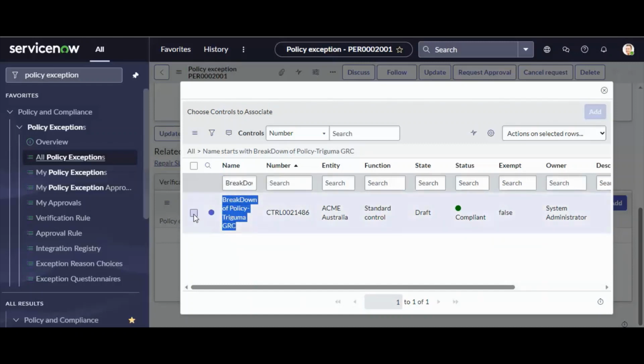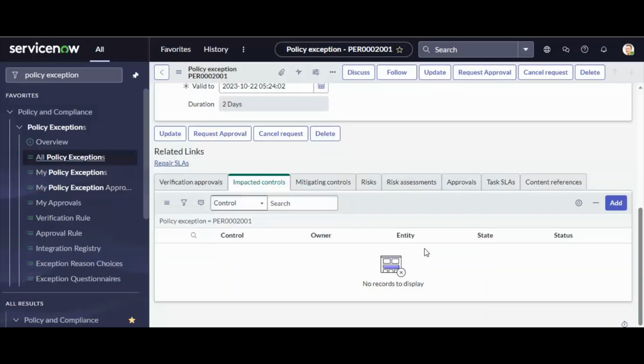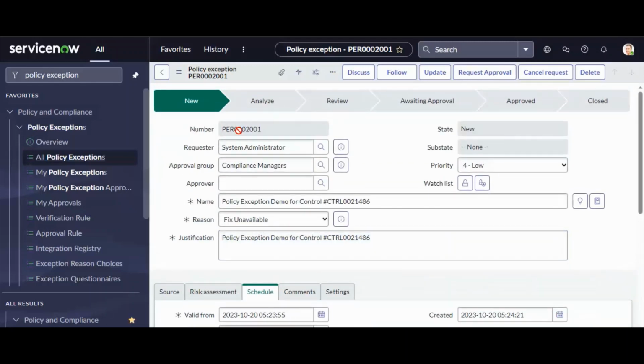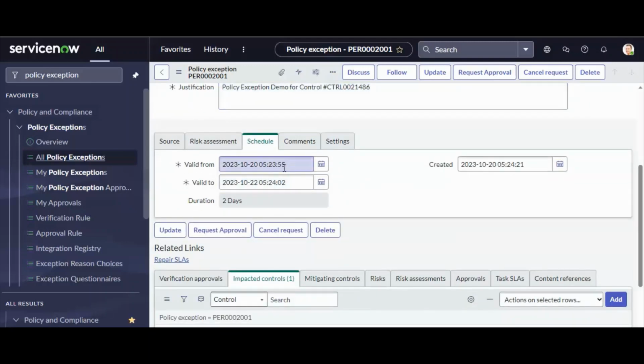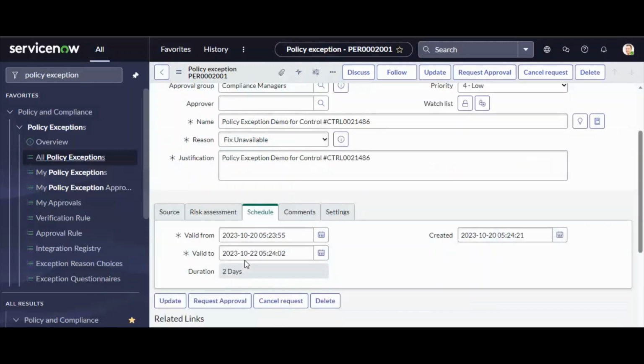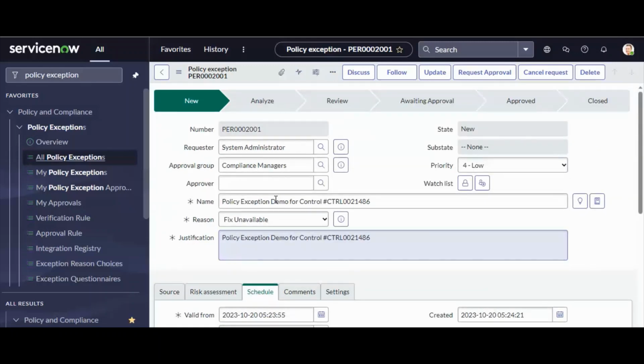I select this control and add it under the impacted control. Again repeating, this policy exception is valid from this date to this date, for the next 2 days, and will be applicable for the control I have added under the impacted control.